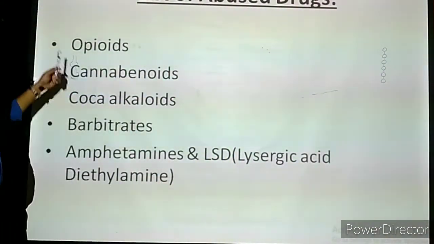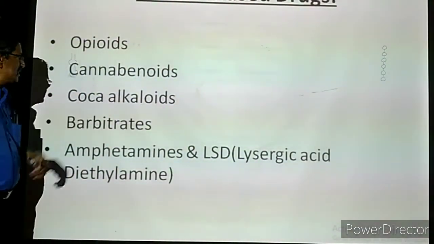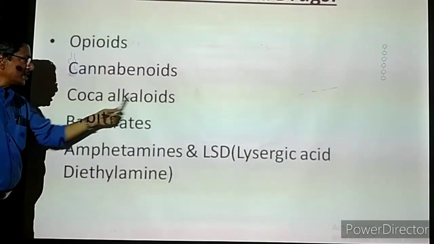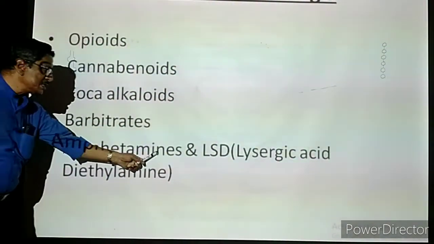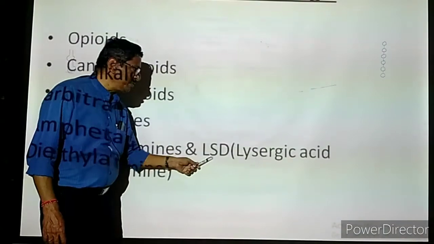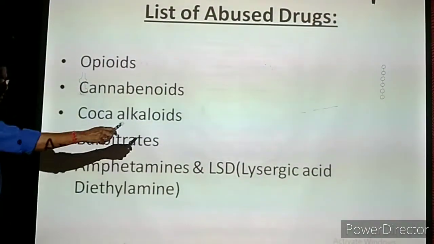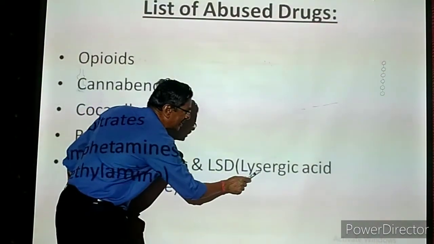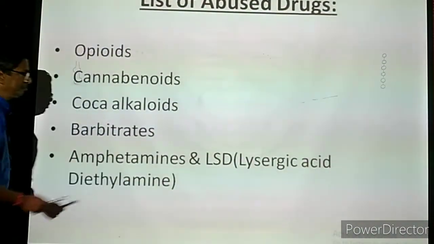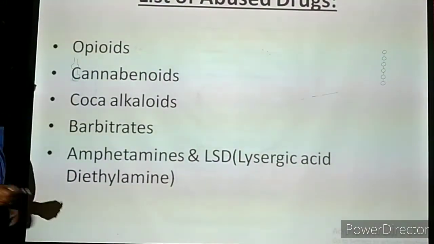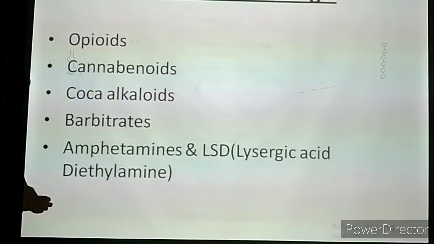What are the drugs? We have to see. Opioids, first group. Cannabinoids, second group. Coca alkaloids, another group. Barbiturates, amphetamines and LSD. LSD is an abbreviation: lysergic acid diethylamide. L is for lysergic acid and D for diethylamide. These are all medicines which are wrongly used by some people, that is, misused by the people.